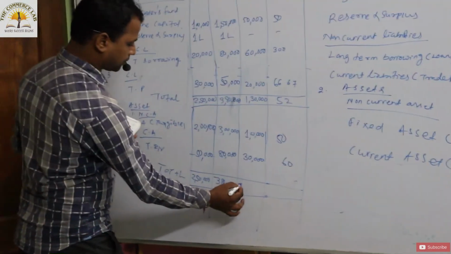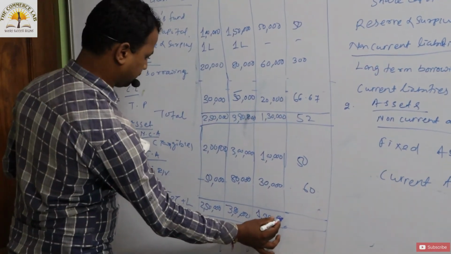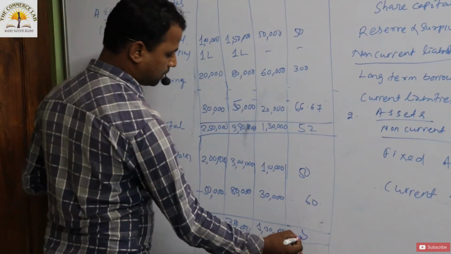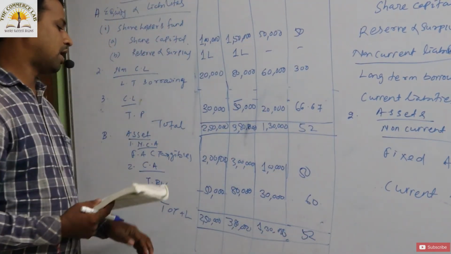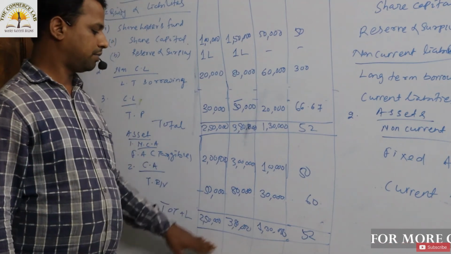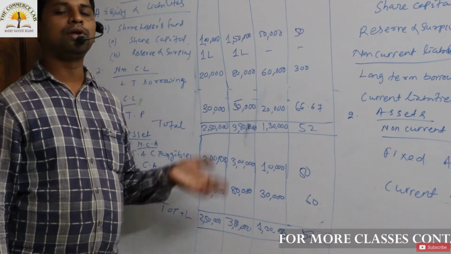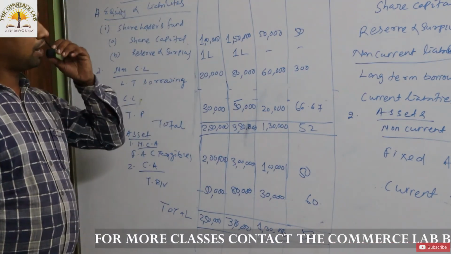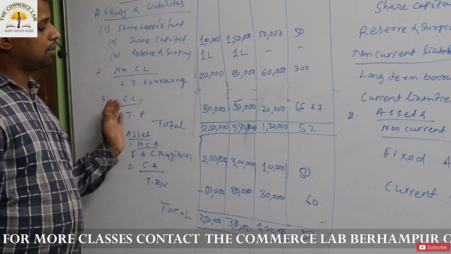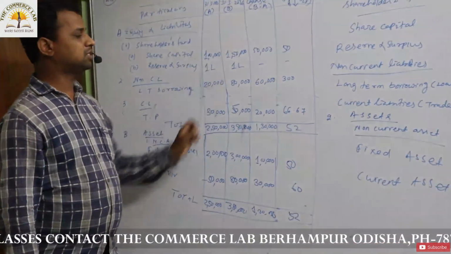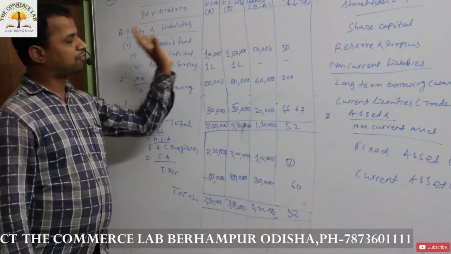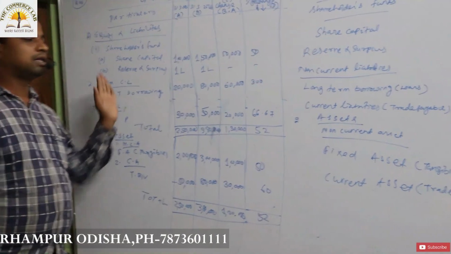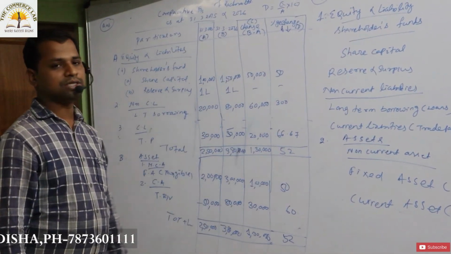Then what is the total? 1,30,000. Okay. Similarly, how to calculate the percentage? The change by original into 100. So how much? If you use your calculator, then 1,30,000 by 2,50,000 into 100 करने से क्या आएगा, 52% आएगा. Okay. So this is the way of preparation of what? Comparative balance sheet. Okay, where you need to calculate the change, that is absolute change, by deducting the current figure to the previous year figure. Thereafter you have to calculate the percentage change in.